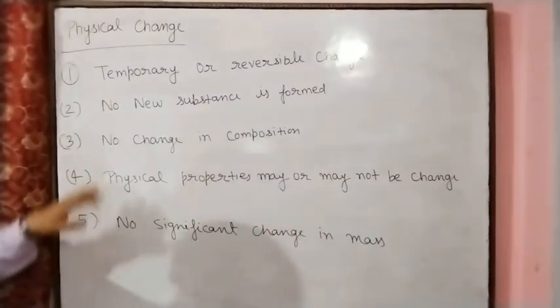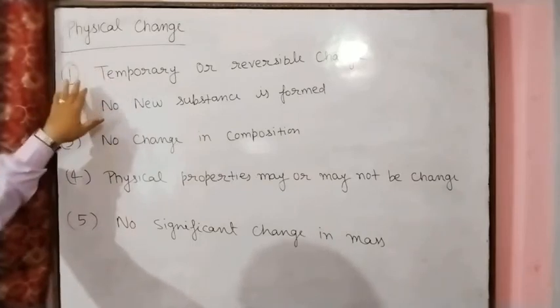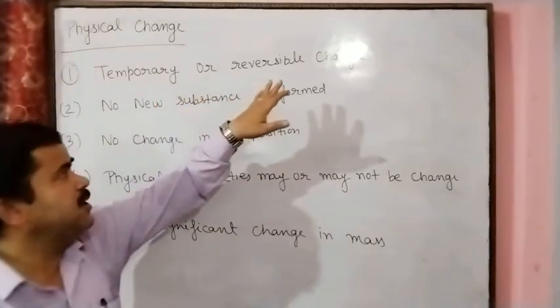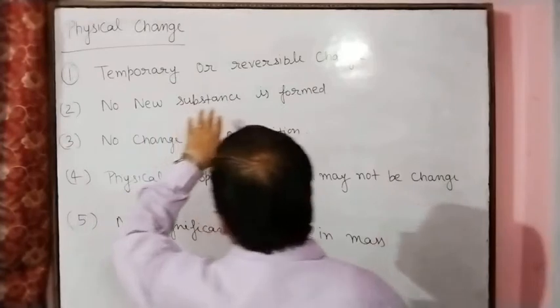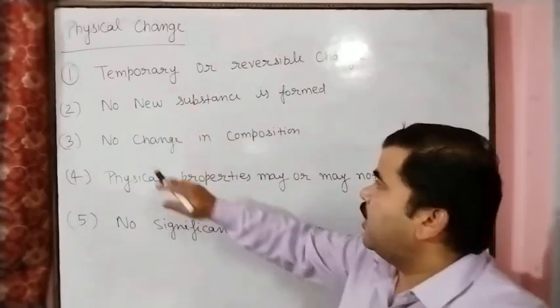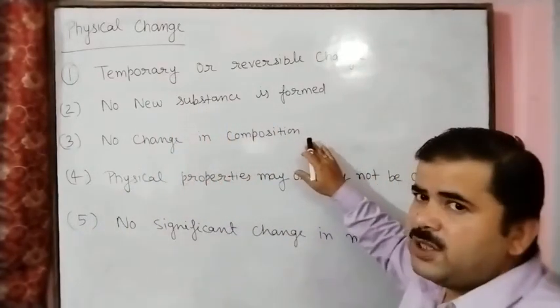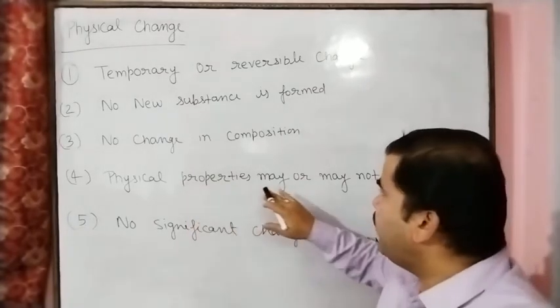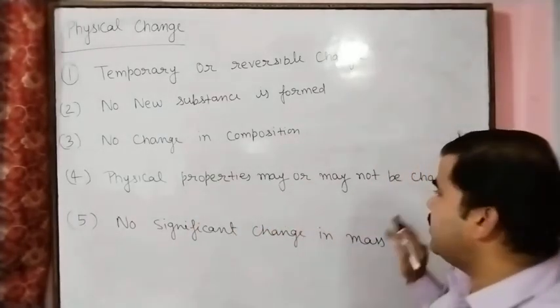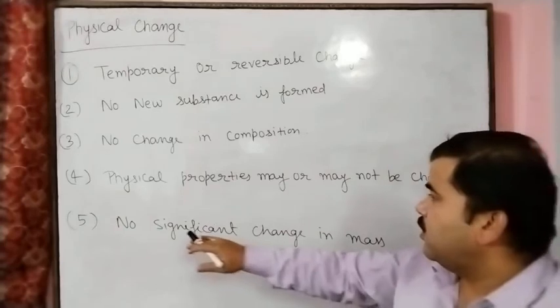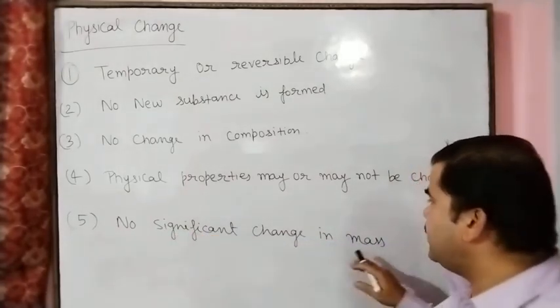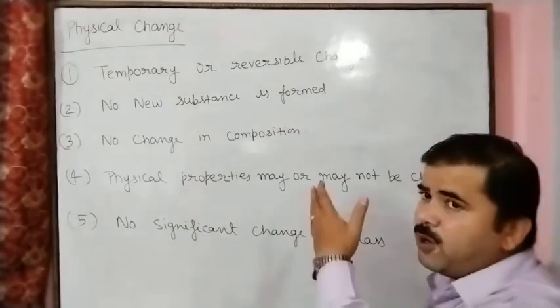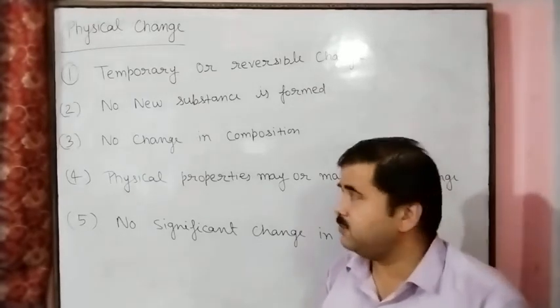so these are the properties of the physical change. First, temporary or reversible change. Second, no new substance is formed. Third, no change in composition. Fourth, physical properties may or may not be changed. Fifth, no significant change in mass. So these are the properties of the physical change.